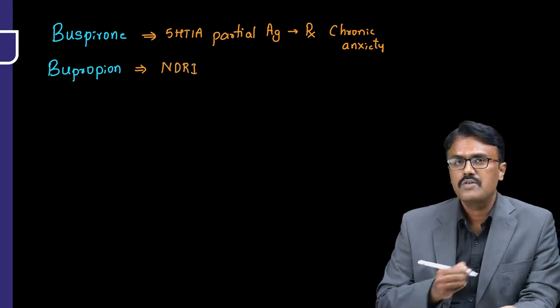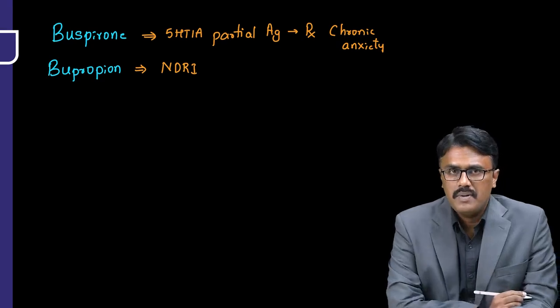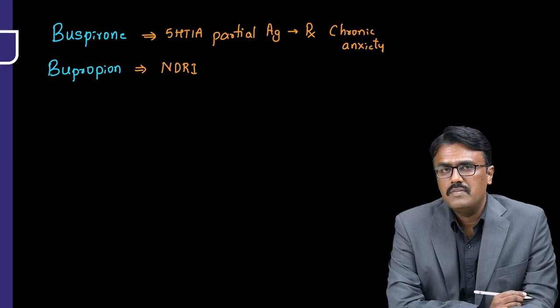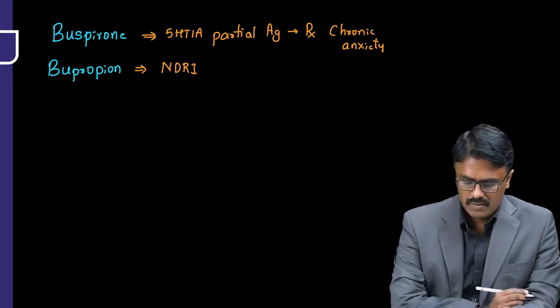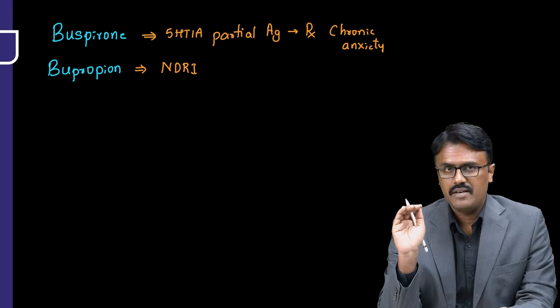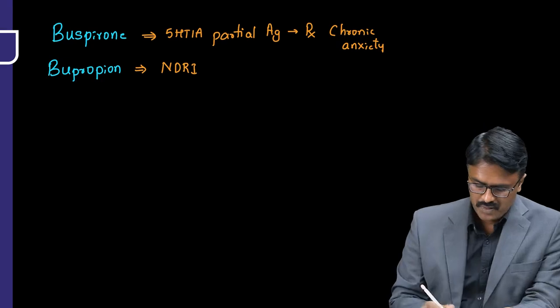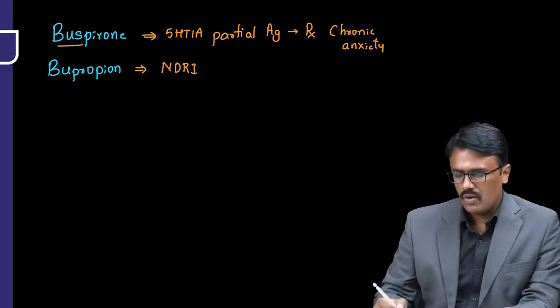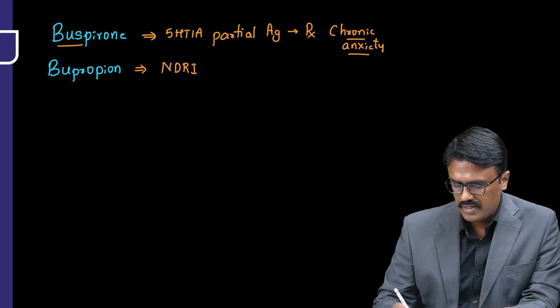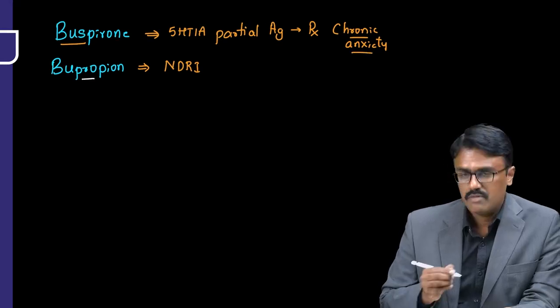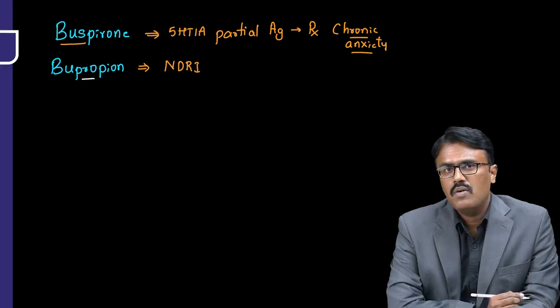So bupropion is used in depression. It's an atypical antidepressant. It is also used in management of obesity. Now remember bush, snake. It sounds like snake. Buspirone. When you see a snake, anxiety. So buspirone is for chronic anxiety, that is for anxiety conditions. Bupropion is mainly for smoking cessation, obesity, and it is an antidepressant.